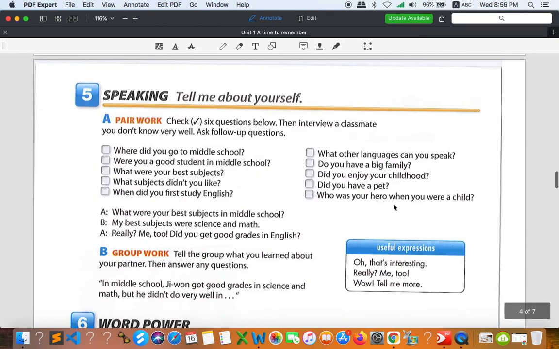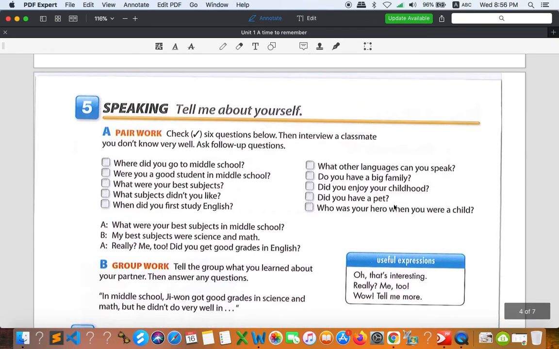All right, so let's go to the next one, number 5. Let's talk a little bit about this one. Speaking, tell me about yourself. So for this one you have to check the 6 questions below. Then interview a classmate you don't know very well, and ask follow-up questions. So I think you don't have to ask your friends right now. You can ask yourself these kinds of questions. Think about yourself and try to understand the question by yourself. And if you don't, that's okay, but it's just something related to your past activity, when you were a student, in high school or in your province before you came here.